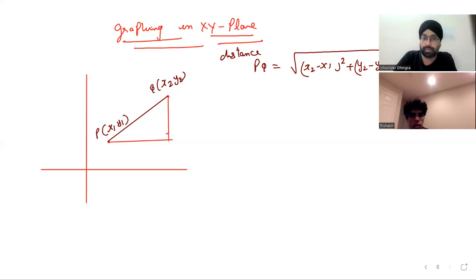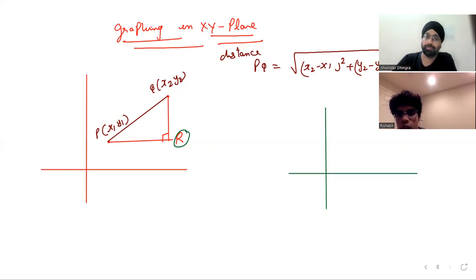Can I complete this triangle, the right angle triangle? Let's say this is a right angle triangle. Can I mark this point as R? Can I get the coordinates of point R from P and Q? Yes, you can do it once you find the distances PR and PQ, and then you can either scale it and find the point, or use a square plus b square equals c square.